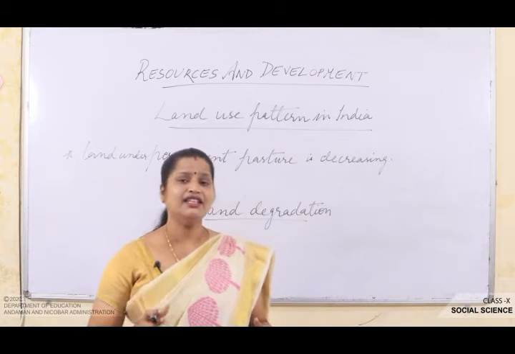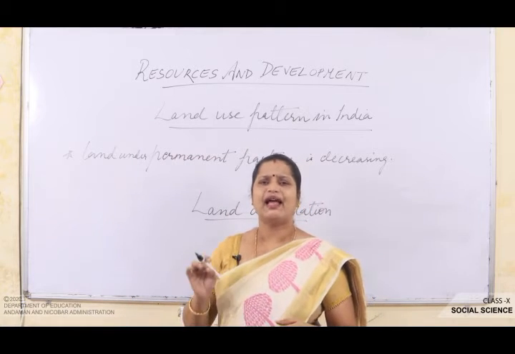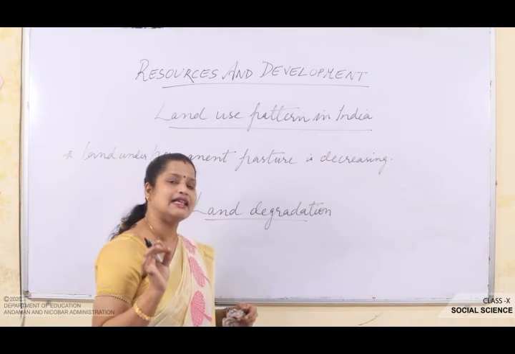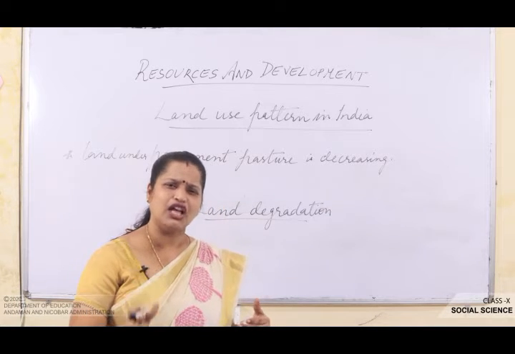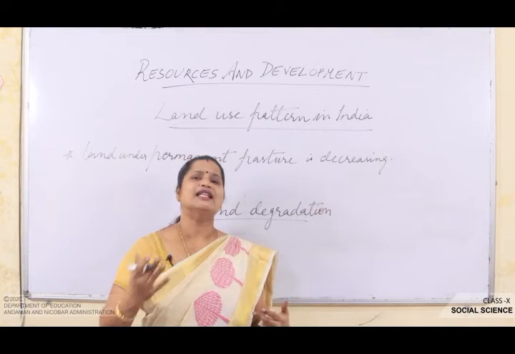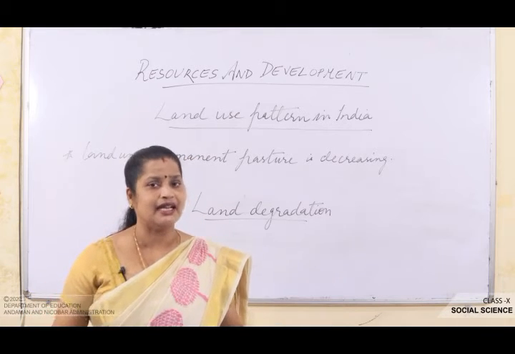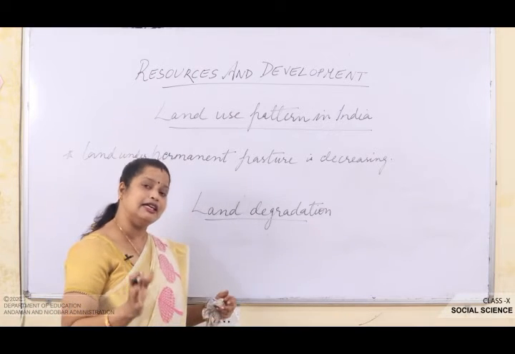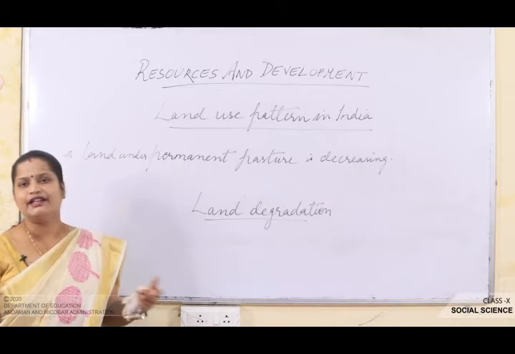Okay. So the continuous use of land over a long period of time without taking appropriate measures to conserve and manage it has resulted in land degradation. It means continuously we are using the land without taking any appropriate measure to manage or conserve it. We are not thinking what to do for the betterment of the land, rather we keep on using it. That is what results in land degradation. This in turn will have serious repercussions on the society and the environment in the near future.